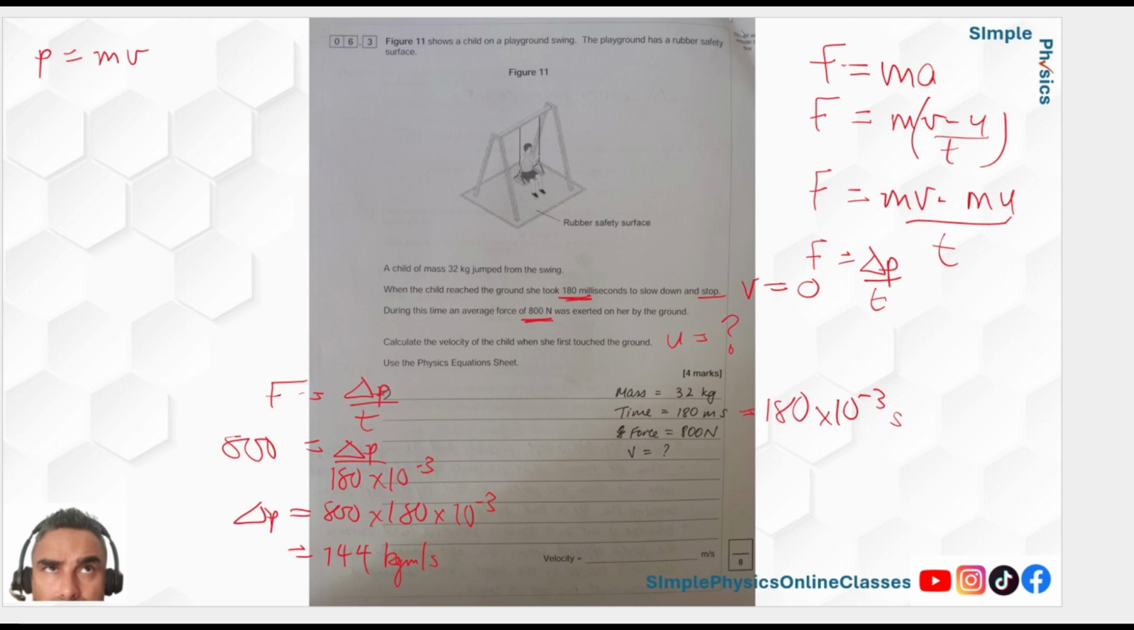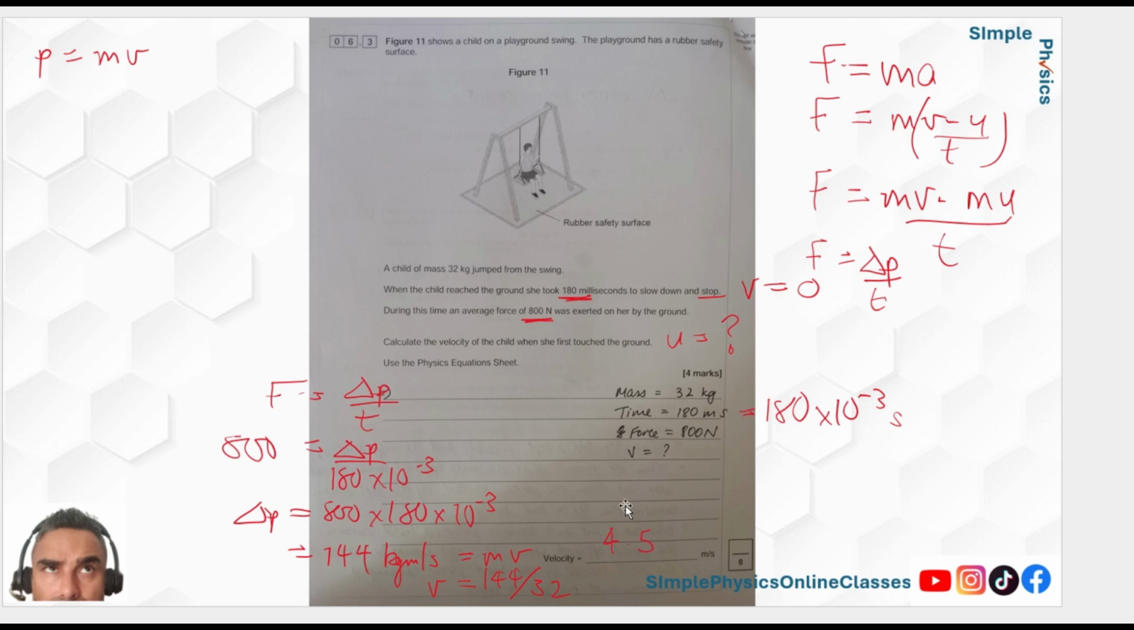Now, the question is asking for the velocity, and they're giving you the mass. That's the change in momentum. The final momentum was 0 because you've hit the ground. So what is the initial momentum? Well, it's 144, because that's what it's changed by. It's 144 to 0. So that must be equal to mv. We can now work out v because it's just 144 over the mass, which is 32. If I do that on the calculator, divided by 32, that gives me 4.5 meters per second.